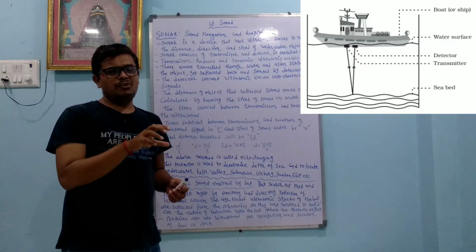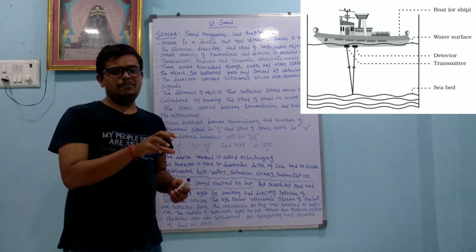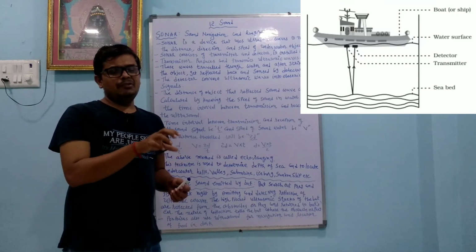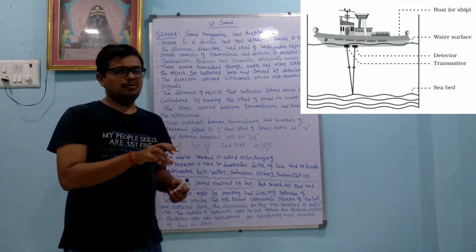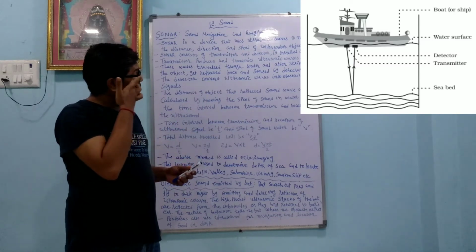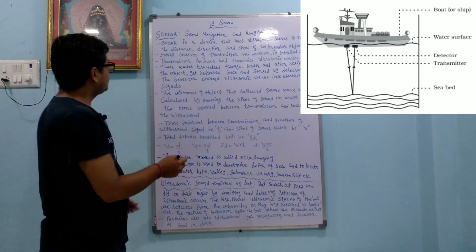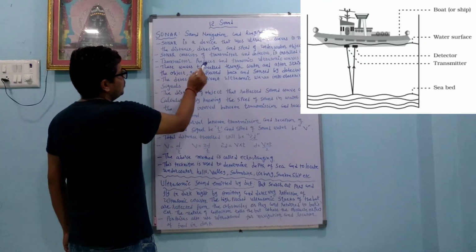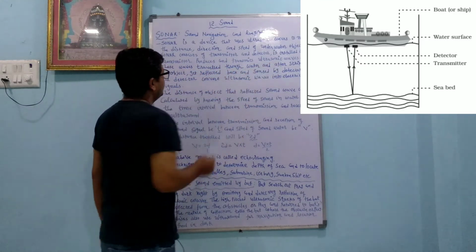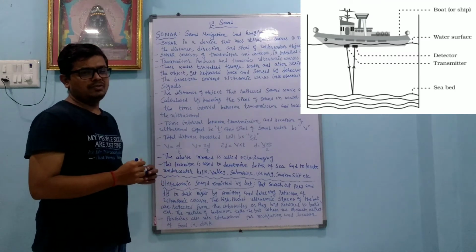So what is the role of the detector here? It detects the reflected ultrasonic sound. And what is the function of the transmitter? It transmits the ultrasonic sound. The transmitter produces and transmits the ultrasonic wave. So this is the function of the transmitter.